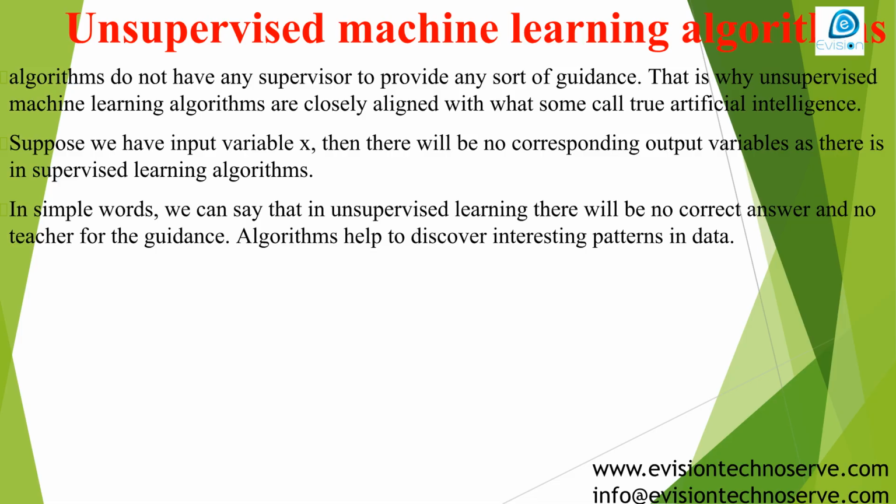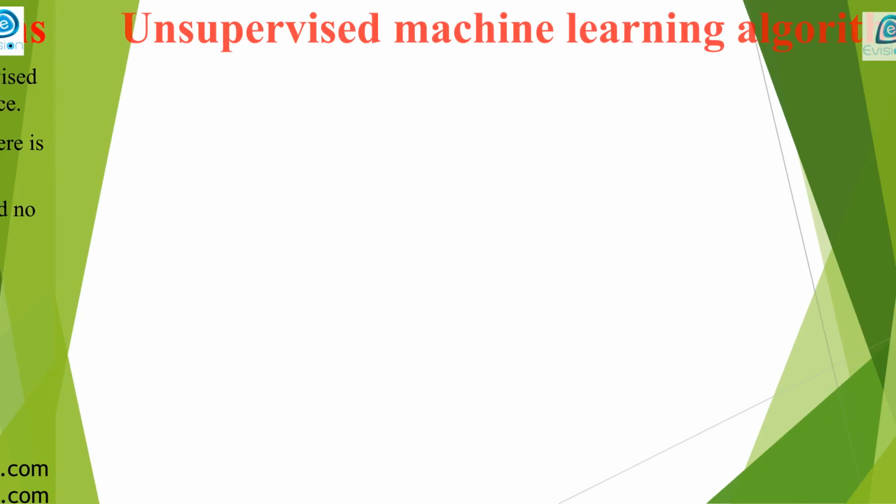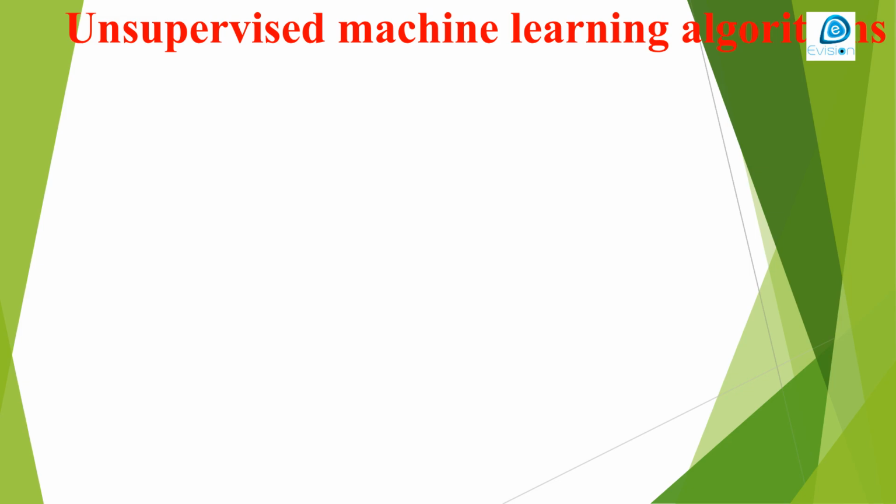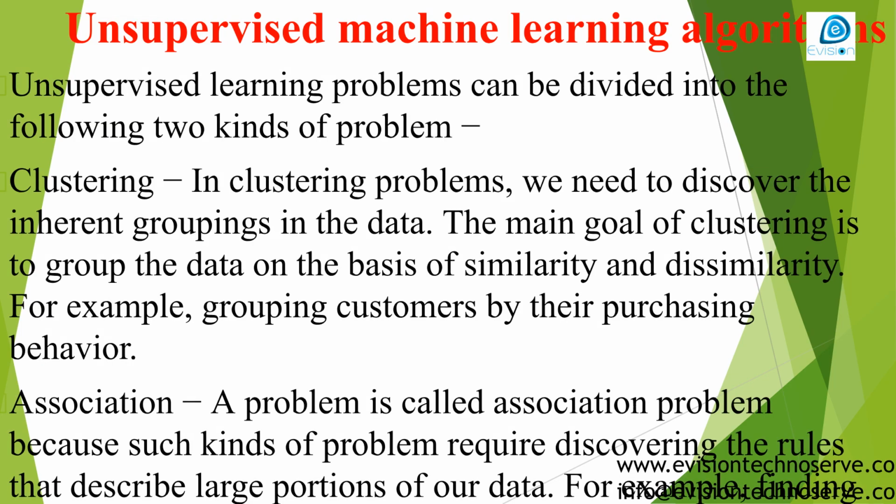Unsupervised machine learning algorithms lack a supervisor or labeled training data. They aim to discover patterns in data without explicit guidance. This type of learning is closely aligned with true artificial intelligence. Unsupervised learning problems fall into two categories. Clustering involves discovering inherent groupings in data based on similarity, like grouping customers by purchasing behavior.